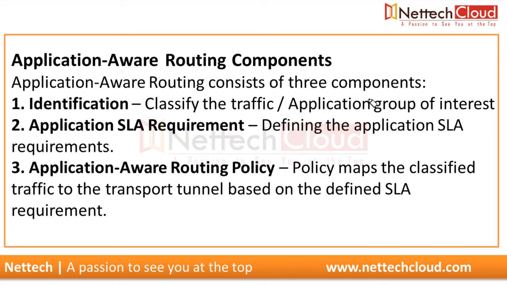So I understand you may find this very difficult as of now, but believe me, when I show you in the lab how to create application aware routing, how to activate the policy with the vSmart, how to change vSmart mode from CLI to vManage, because this would be the first task. We can definitely create application aware routing, but once created, we would not be able to activate the policy. We would not be able to push the policy to vSmart if the vSmart is not in vManage mode, right? So what we will do first, we will change the mode of vSmart from CLI to vManage.